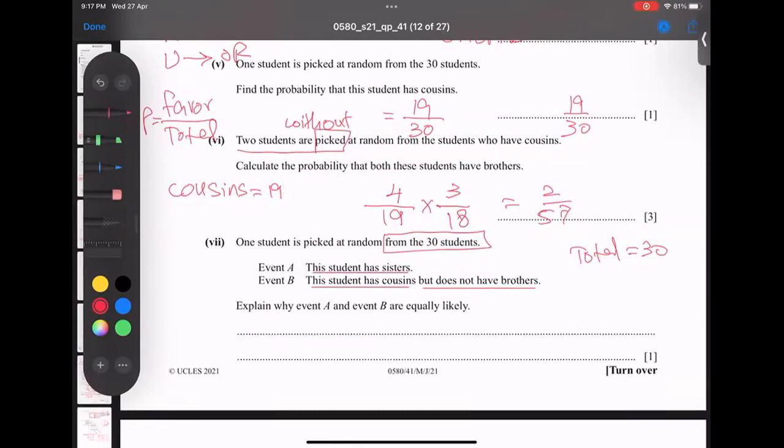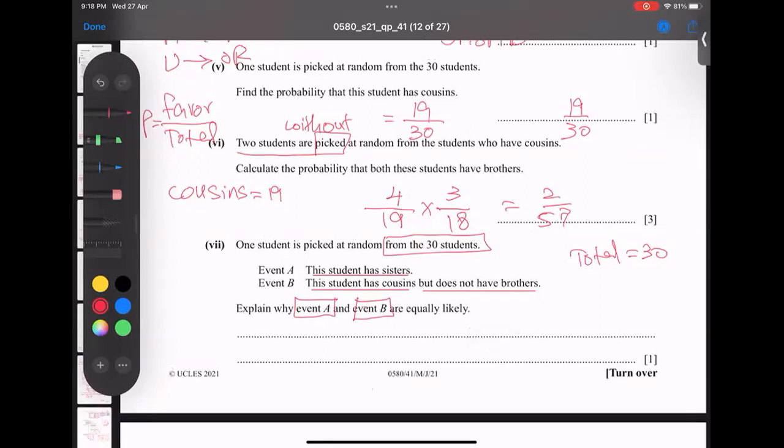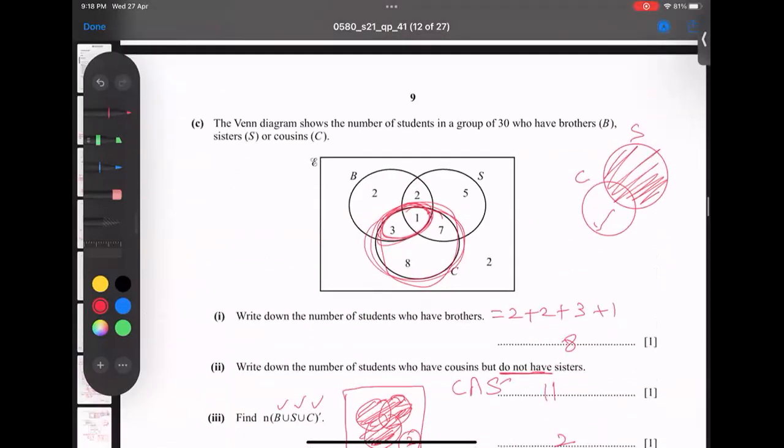Explain whether event A and event B are equally likely. Equally likely means the probability of event A and the probability of event B are equal. So let's see how to deal with that. Event A: this student has a sister. So how many sisters? Check please. Yes, it is 15. Check: 5 plus 2, 7, 7 plus 8, 15.